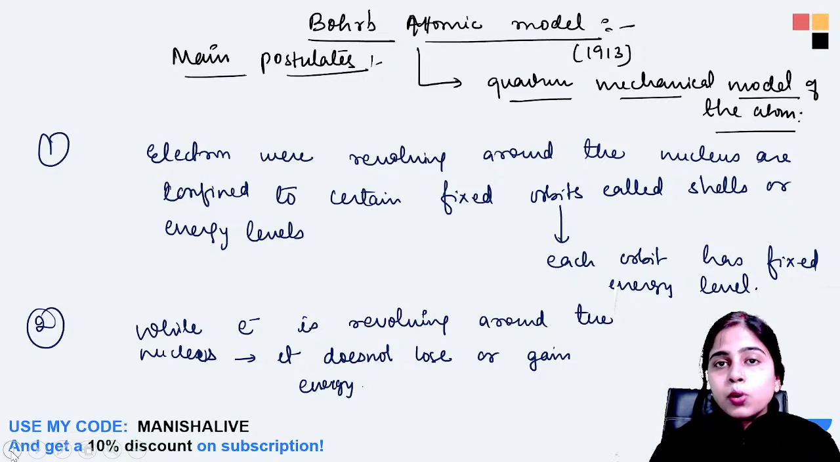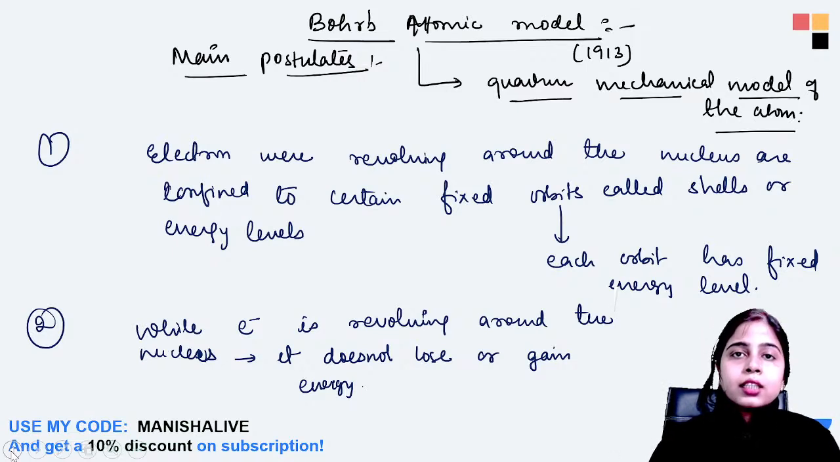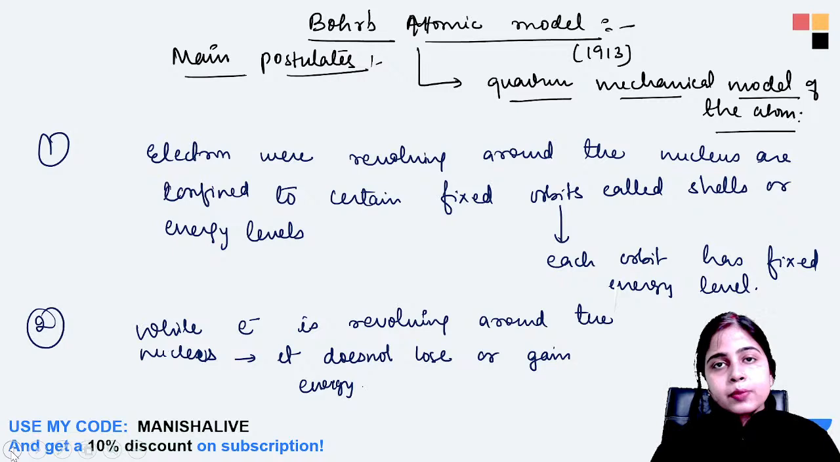Then came Niels Bohr with his model in 1913. In 1913, he was the first to give the quantum mechanical model of the atom. Later, this model was refined by Erwin Schrödinger. Okay, so that's the model that we are using today. Okay, so what were his postulates? He did not conduct any experiment.